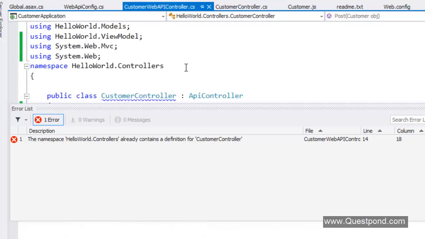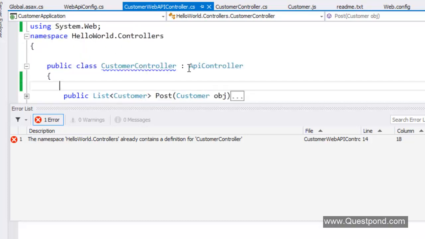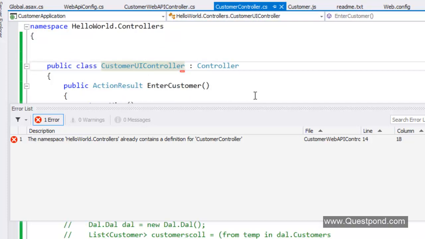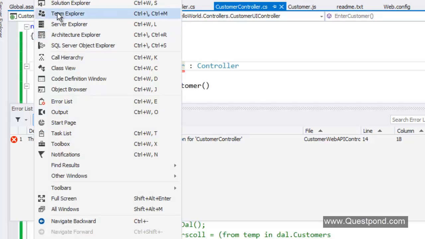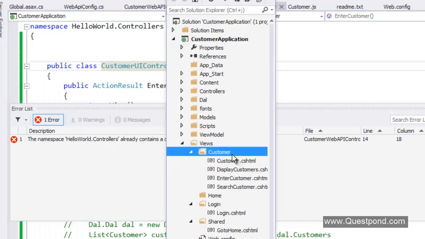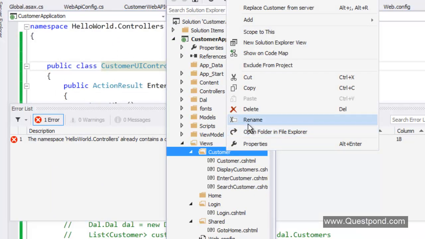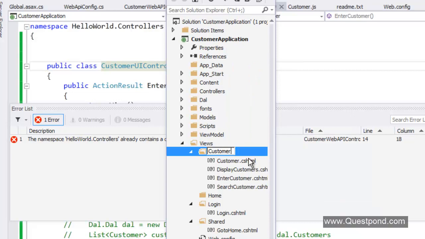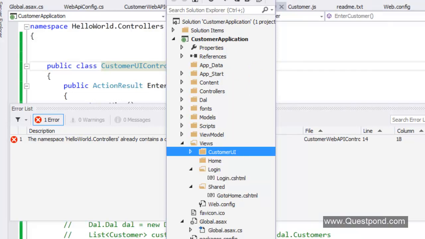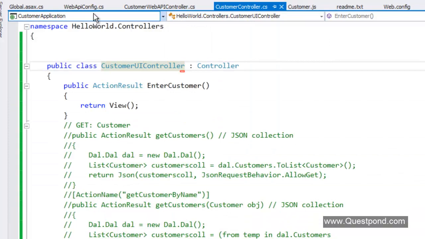And this one, which is just customer controller, actually gives out my data in the JSON format or in whatever format. So this customer controller is for the data, and this customer UI controller is for user interfaces. Now, if I change this name to customer UI, then I need to also ensure that my folder name, that is this name, should change to customer UI, right? So I have to say that this is customer UI. Okay, good. So now let me build this application once again to ensure that we do not have any kind of errors. And it looks to me that we do not have errors.